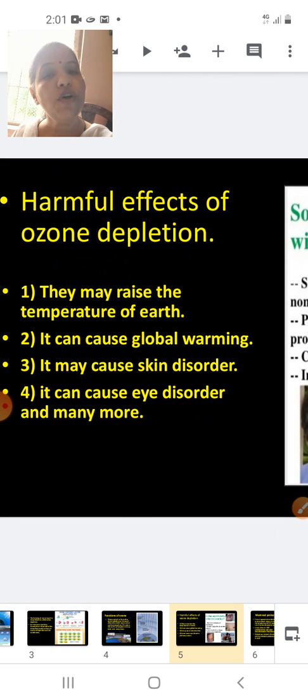Now, harmful effects of ozone depletion. If the ozone depletes, that is, there is thinning of ozone or a puncture of the ozone layer, it may raise the temperature of the earth, and when the temperature of the earth rises, that is called global warming. It may cause several skin disorders, including skin cancer. It may cause eye disorders and several other diseases.